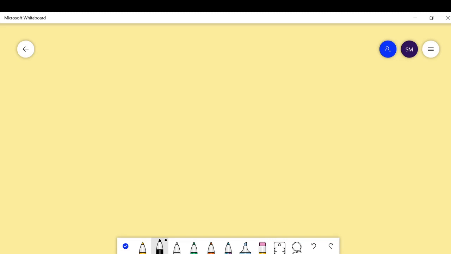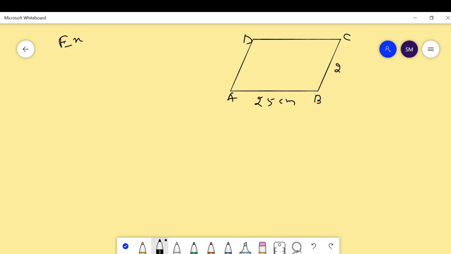Find the length of the altitudes, the corresponding sides being given. Here ABCD is a parallelogram whose sides are respectively 25 centimeter and 20 centimeter, and the area is 625 centimeter square. Then we have to find out the corresponding altitudes.